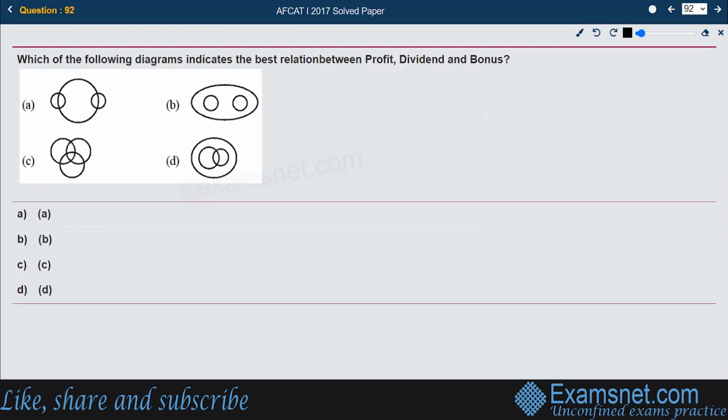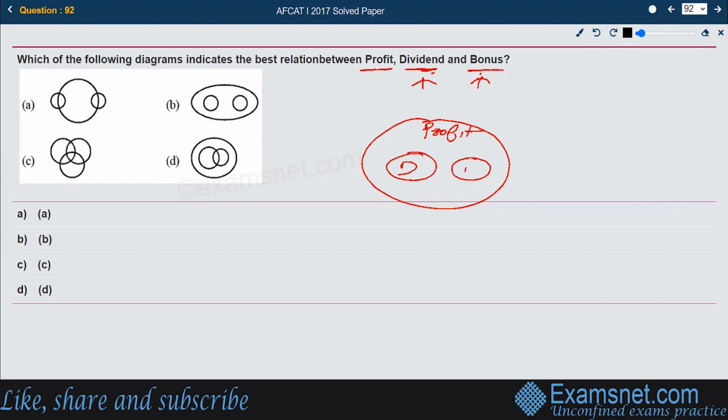Next, he says develop the connection between profit, dividend, and bonus. Dividend and bonus are both types of profit only, but there is no interconnection between dividend and bonus. Dividend is one type of profit, and bonus is a different type of profit that is earned from the salary. So we can have a bigger circle named profit, and inside that profit both the dividend and the bonus should lie, with nothing common between dividend and bonus, because there's nothing common in actuality also, but both are types of profit only. So this should be the right explanatory diagram, available in option B. So that is the right answer.